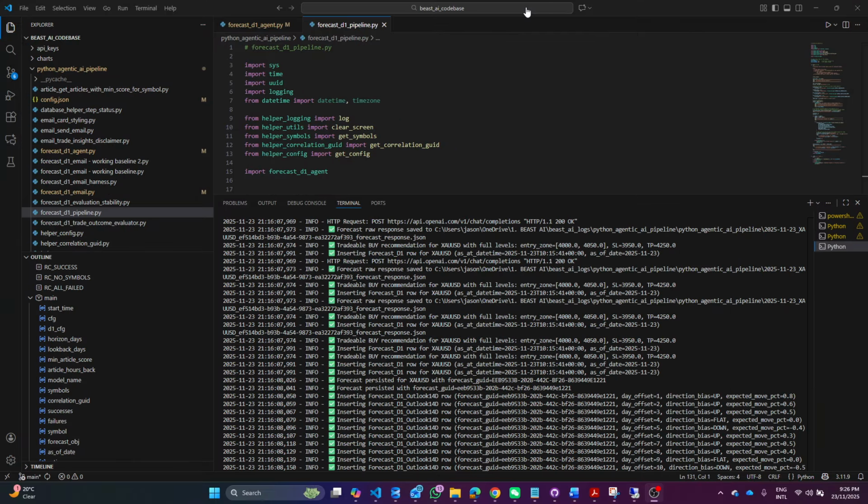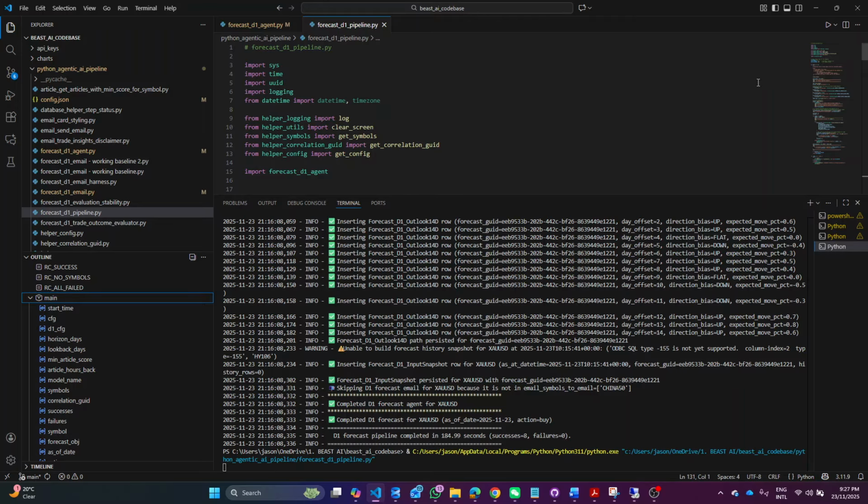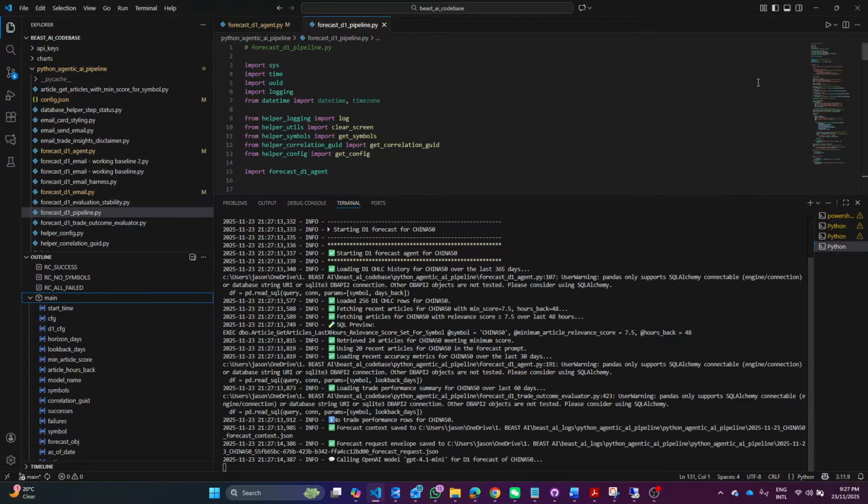Now, if we go back to the actual pipeline, the Agentic AI pipeline, which I've created and which has gone live today, if we run that, then this is a development environment. If we run that, what you'll see is that the Agentic AI kicks off.